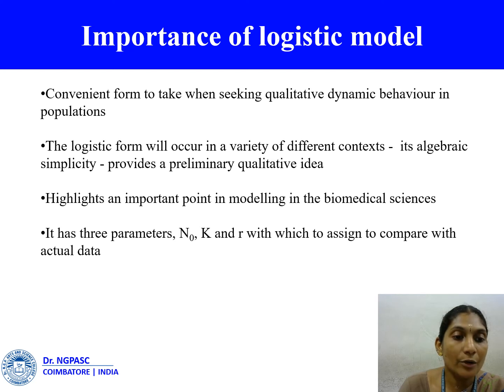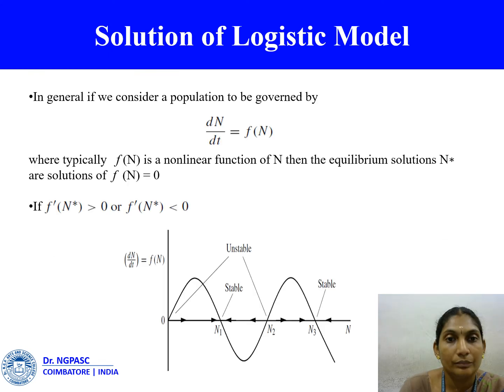It is instructive to try to understand why the logistic form was accepted, since it highlights an important point in modeling in the biological sciences. The logistic growth has three parameters, N0, K and R, which we can assign to compare with the actual data. The motivation for modeling such as we discuss here is to further our understanding of the underlying process, since it is only in this way that we can make justifiable predictions. Next, a solution of the logistic model.